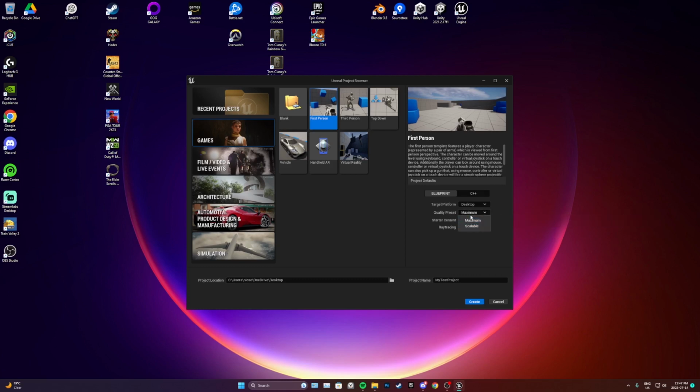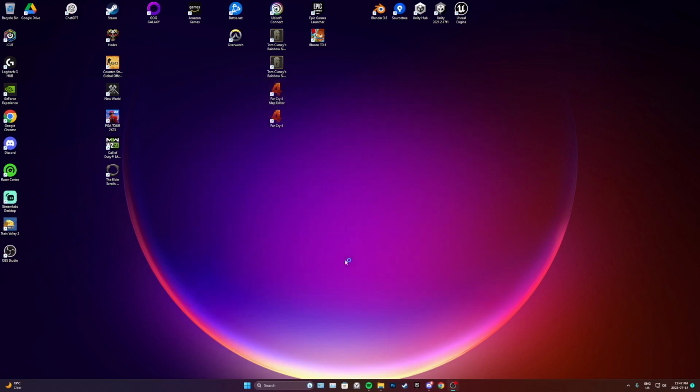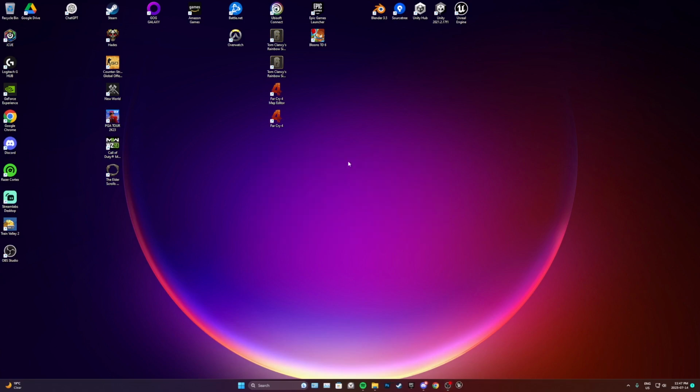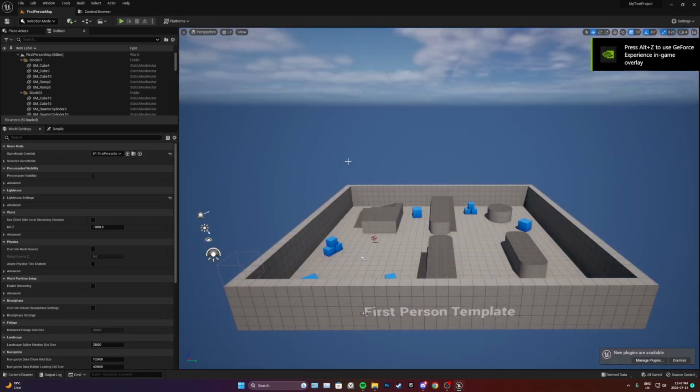Quality, I'm just going to leave that at maximum, but if you don't have a very good PC, you can go to scalable if you'd like. And I'm going to leave ray tracing off, as I don't need real-time ray tracing. By the way, ray tracing is different than doing line tracing or path tracing or anything like that. We can still do that inside blueprints.